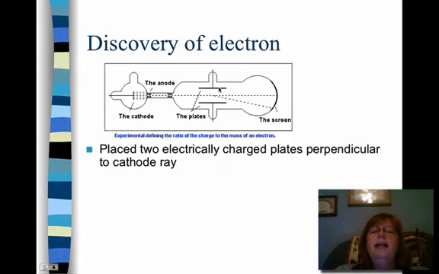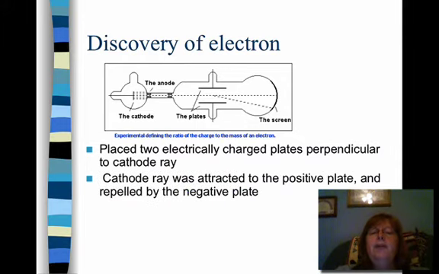Then he went on and he added these two plates that had electrical charges. So one was positive and one was negative. So in this experiment, this plate right here would have been the positive plate, and this one would have been negative. And look what happened. The cathode ray, the dotted line coming out here through this tiny hole in the anode, was then attracted to that positive plate. You could also think of it as being repelled by that negative plate.